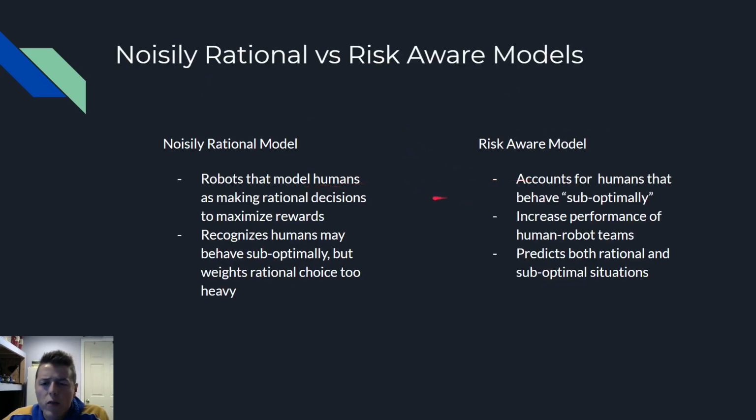So let's take a look at both models side by side. The noisy rational model models humans that make rational decisions to maximize rewards. And this fails when humans make suboptimal or risk-averse decisions. While the risk-aware model is designed to predict these suboptimal decisions and predict when humans make rational decisions as well.